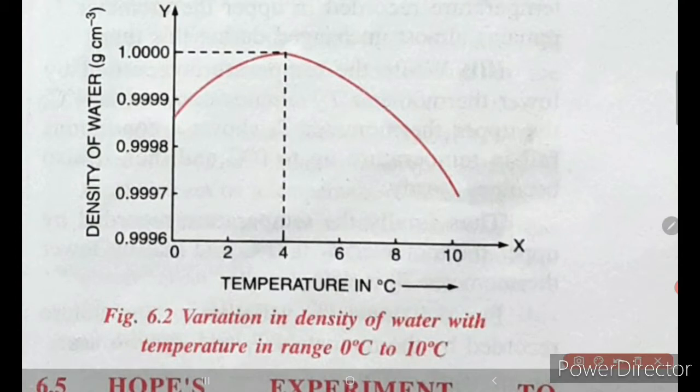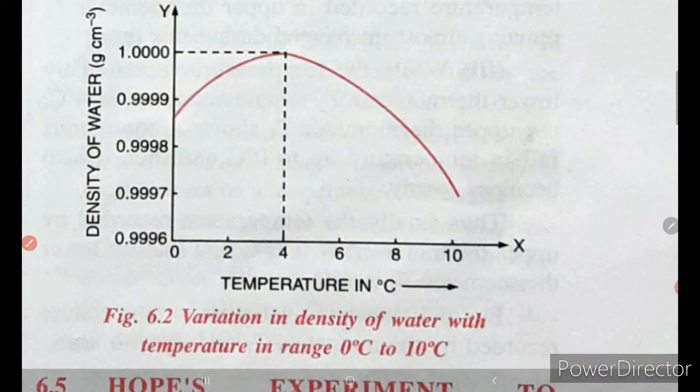So first what happens is the density will increase as the volume is decreasing, isn't it? And then the density starts decreasing because the volume is increasing. Is the opposite of the previous graph, right? This is the graph which shows the variation between density and temperature. So I hope you have understood the graph portion, okay.